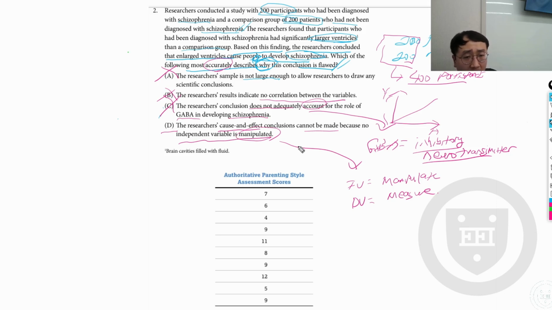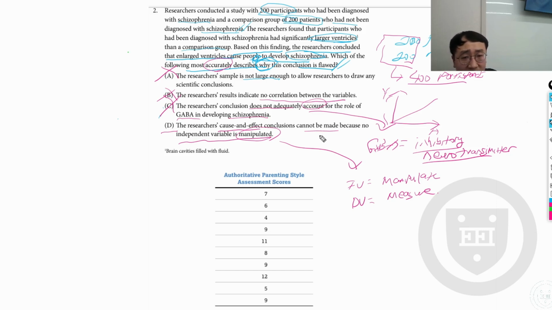Why not? There might be several reasons when looking at the larger context. One basic reason is that there might be a third variable that interferes with the study. For example, with schizophrenia versus non-schizophrenia, there might be comorbidities, like a mix of schizophrenia and bipolar disorder. That could be another variable that interferes.